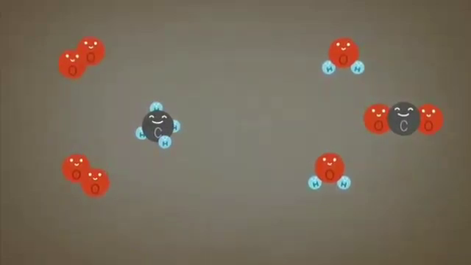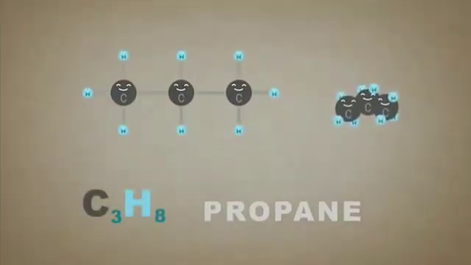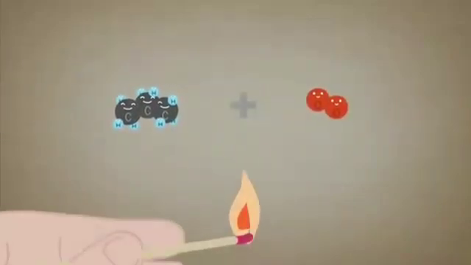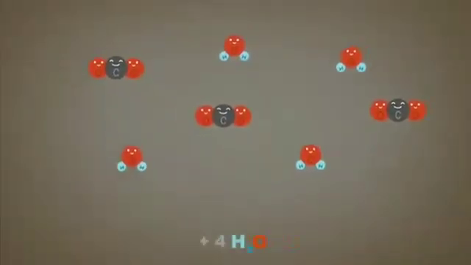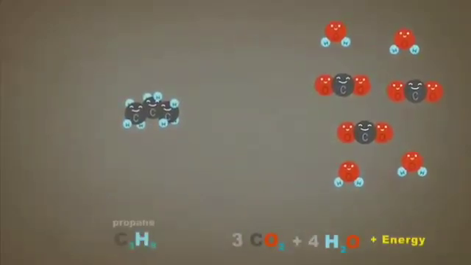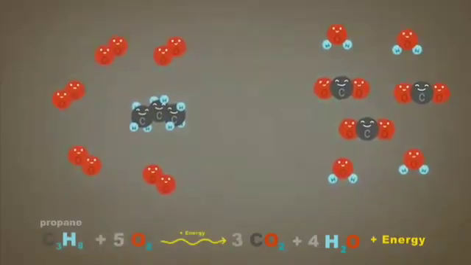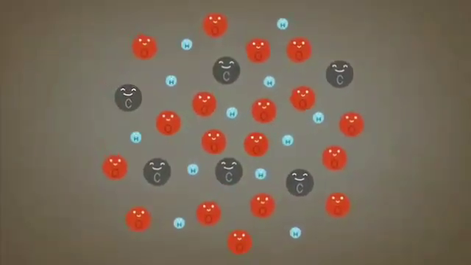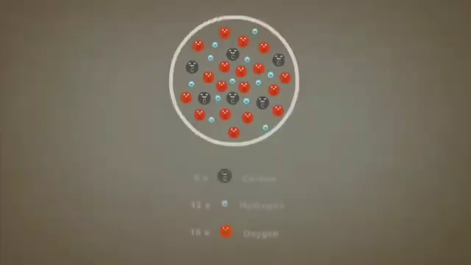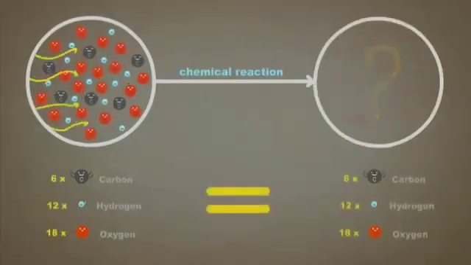molecules. For a grand finale, here's propane, another combustible gas. We add oxygen, light it up, and boom, more water and carbon dioxide. This time we get 3 CO2s, because the propane molecule started with 3 carbon atoms, and they have nowhere else to go. There are many other reactions we can model with this small set of atoms, and the law of conservation of mass always holds true. Whatever matter and energy go into a chemical reaction are present and accounted for when it's complete.